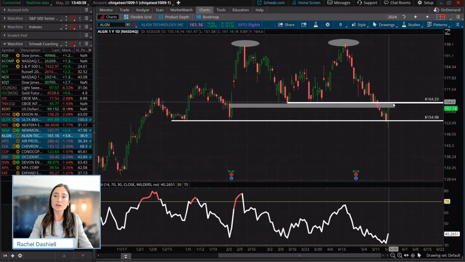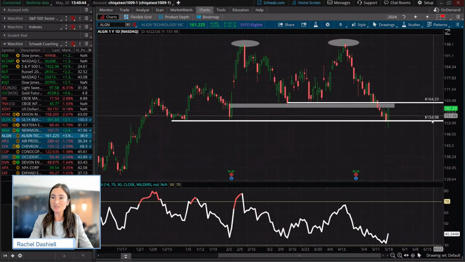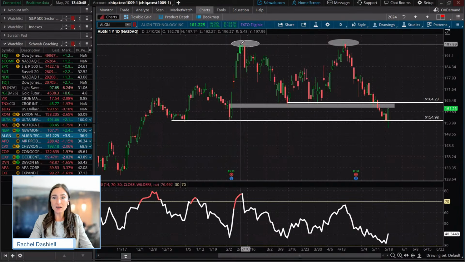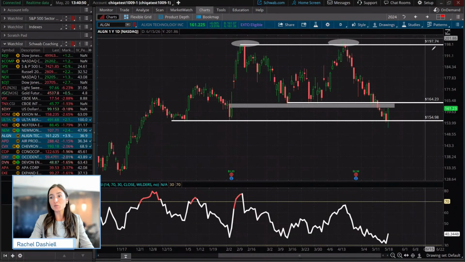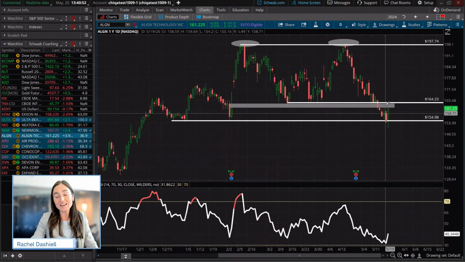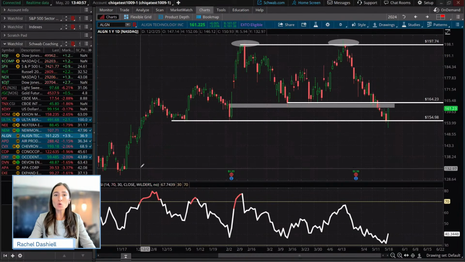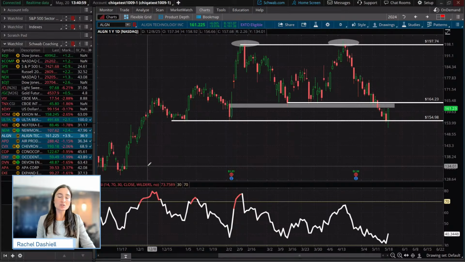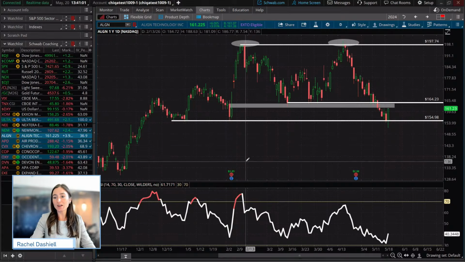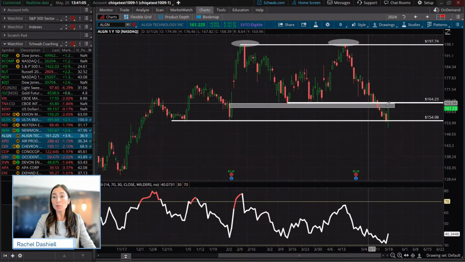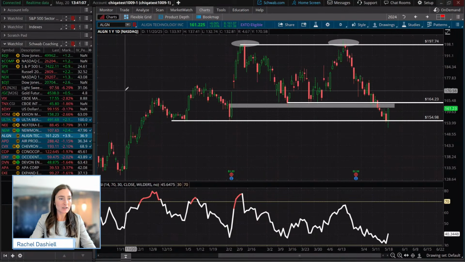And so traders may be looking for a move above 164. They can manage their risk to the downside right around 155 or so. And to the upside, well, you're looking at quite a bit of upside right around 197, 198 or so. So again, another one of those favorable risk to reward setups for a trader that is looking to possibly trade a failed double top pattern in that case.